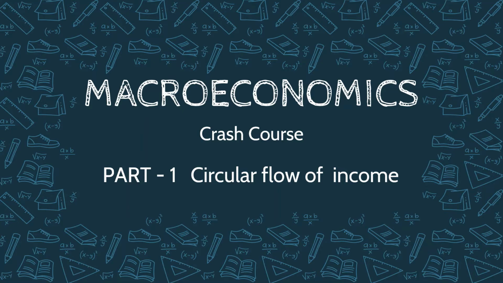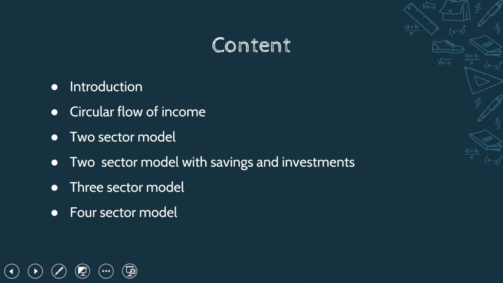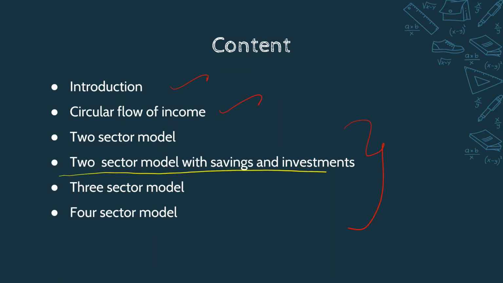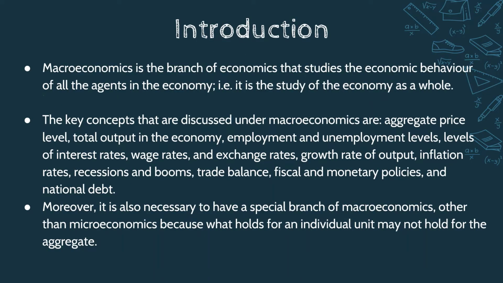Today we are going to start with the topic of circular flow of income. We'll have a quick introduction about what is macroeconomics and what concepts come under macroeconomics, and then we'll see circular flow of income and the four major models of circular flow of income. Today I will cover up to the 2-sector model with savings and investment. The 3-sector model and 4-sector model will be done as a separate video. So let's quickly get into the video.